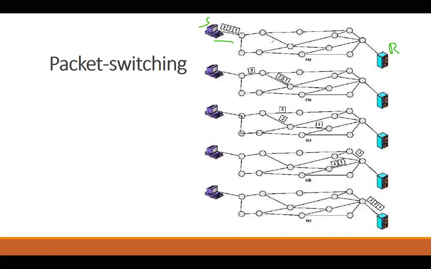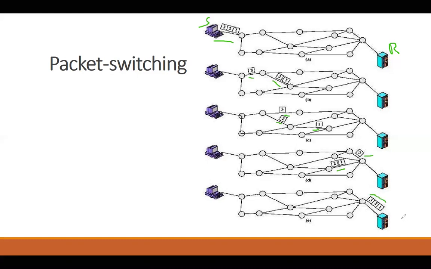But those packets try to find their optimum path, the best path available. They can choose different paths or the same path, or their path can divide. They can go through different nodes, different computers connected across the network. But based on their IP address, all of them are going to finally reach their destination.